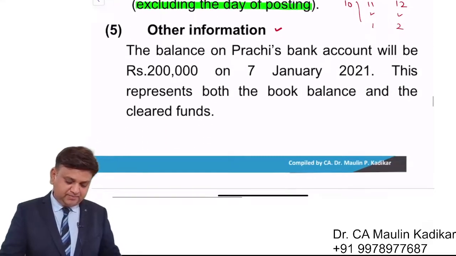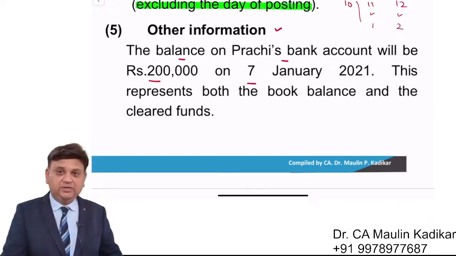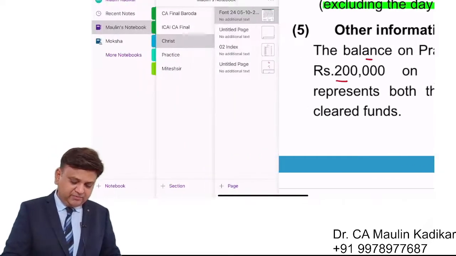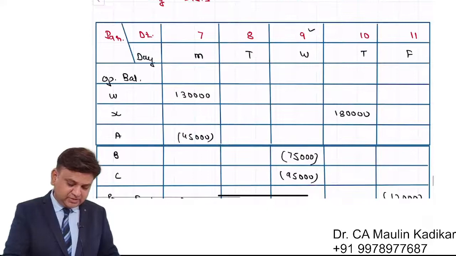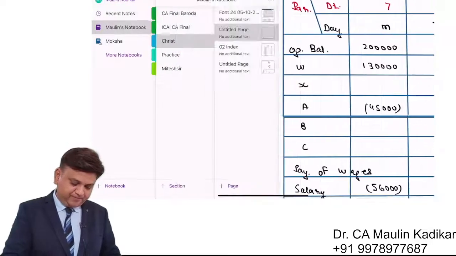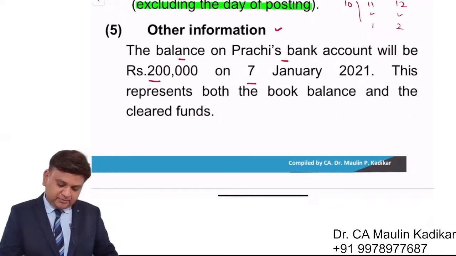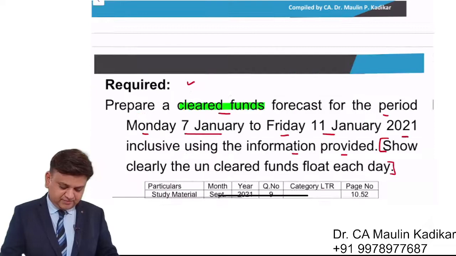Other information. The balance on the Prachi's bank account will be 2 lakhs on 7th of January. So we have been provided with the information that the opening balance is an amount of 2 lakhs of rupees. This represents both book balance and, this is important, clear funds.